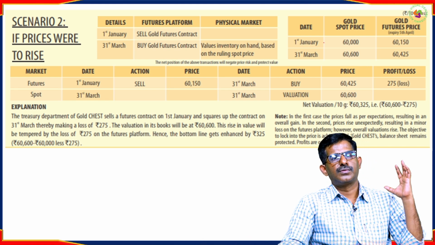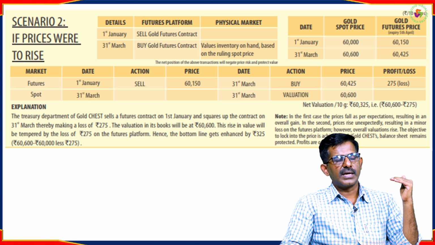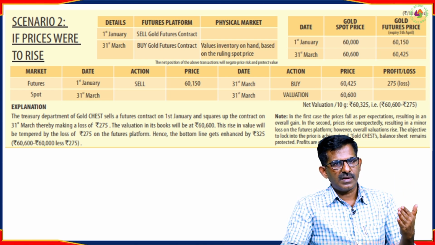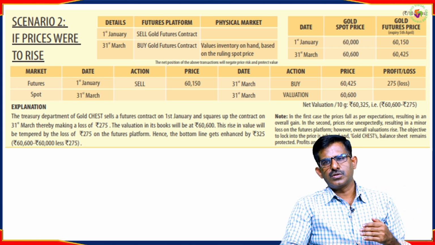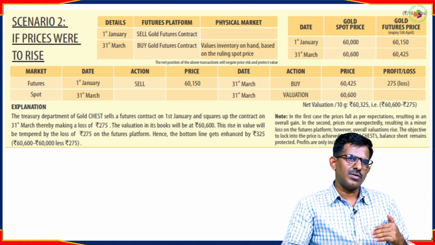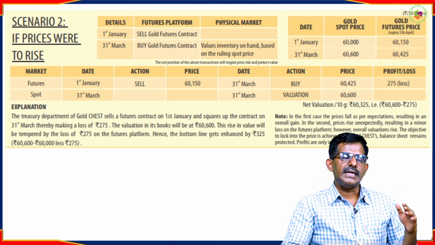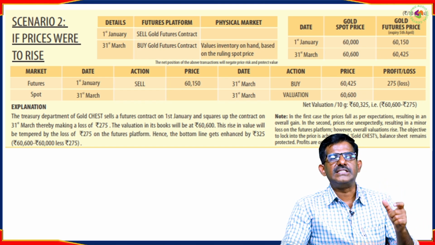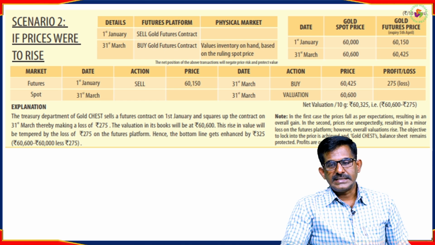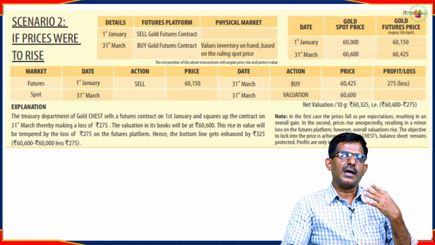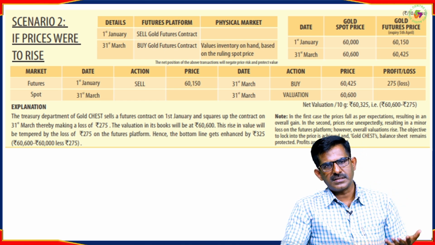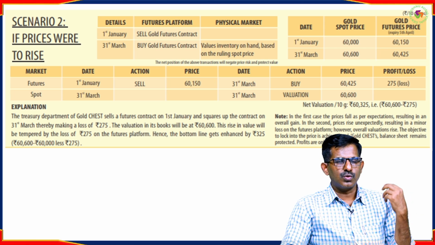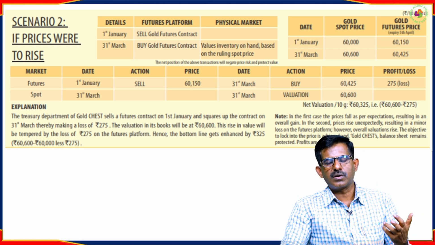This is how the net effect is. The net value of the gold in his hand is more than what he has on 1st January. So in both cases, even if the price falls or rises, he is on a safer side. This is called the activity of hedging. Hedging is to safeguard ourselves, meaning the buyers or sellers involved in buying and selling of gold, or those using gold for making jewelry or ornaments.